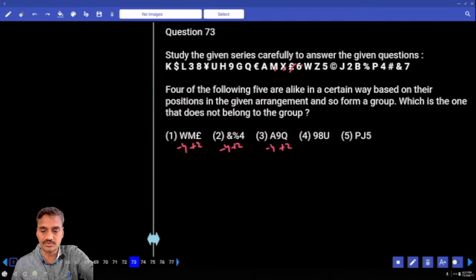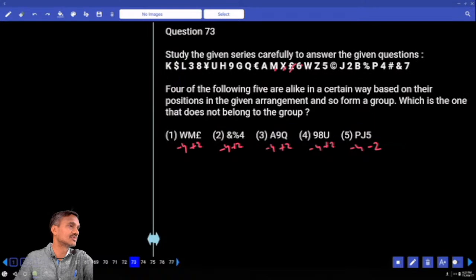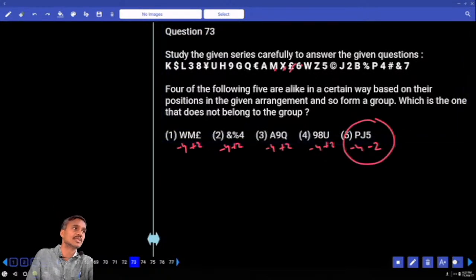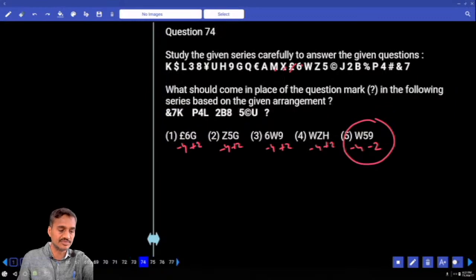9 and 8, 1, 2, 3, 4, minus 4. 8 and U, plus 2. P and J, 1, 2, 3, 4, minus 4. J and 5, it is minus 2 once again. Minus 4, minus 2. And in the remaining, minus 4 plus 2, here it is minus 4, minus 2. That is the odd one, choice for 73.